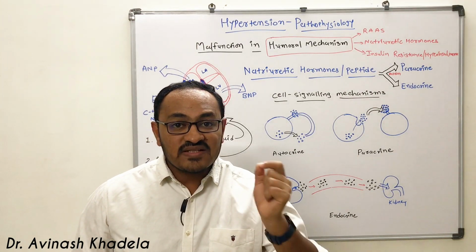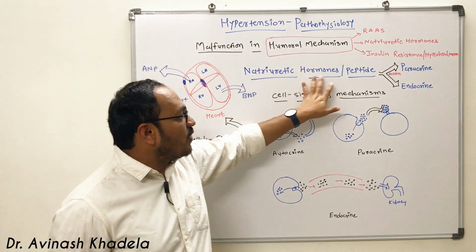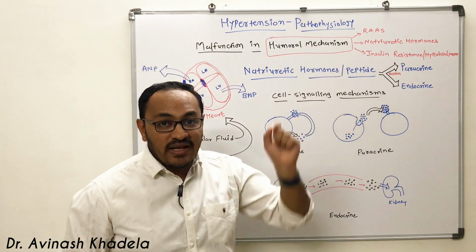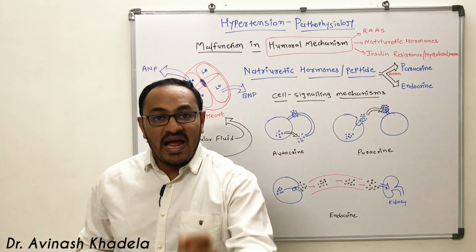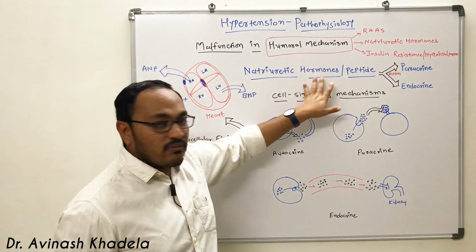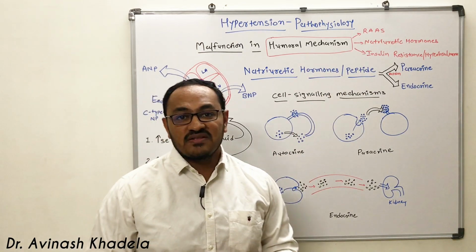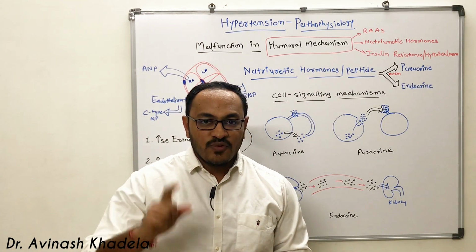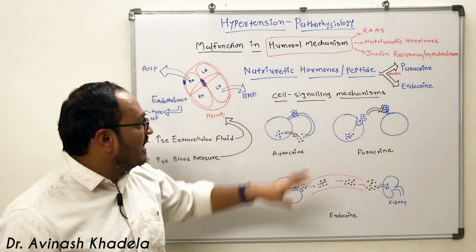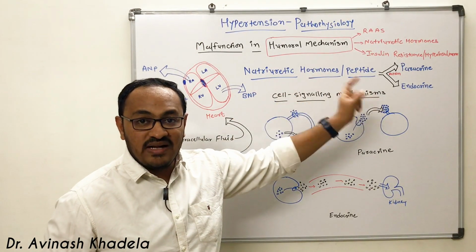So let us first understand how natriuretic hormone or peptide regulates human blood pressure, and when there is a malfunction in natriuretic peptide release and physiological action, there will be persistent elevation of blood pressure. First of all, we need to understand in which situation this natriuretic hormone or peptide is released in the human body.